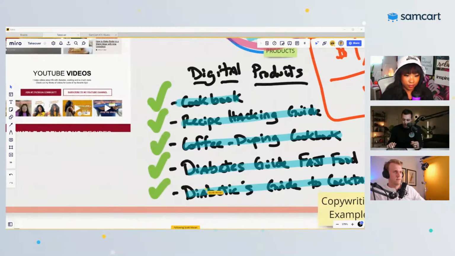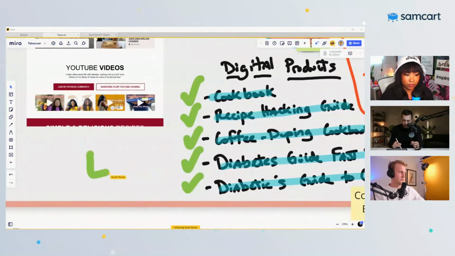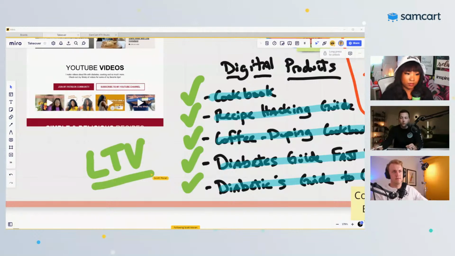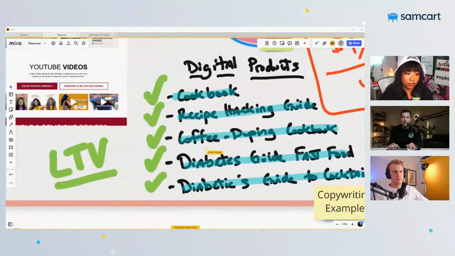It gives you another reason to drive up, I'll use the acronym LTV, right? Lifetime value. When you focus on ways to increase your lifetime value and you give your best people, your best customers, your best buyers a chance to come back and spend more, right? That's when you start making easy money. Okay. That is the easiest money you will ever make, is focusing on this one stat right over here, lifetime value.